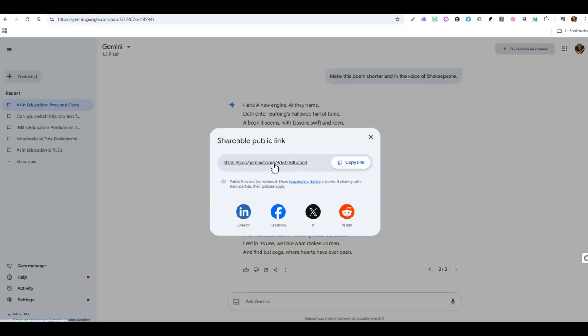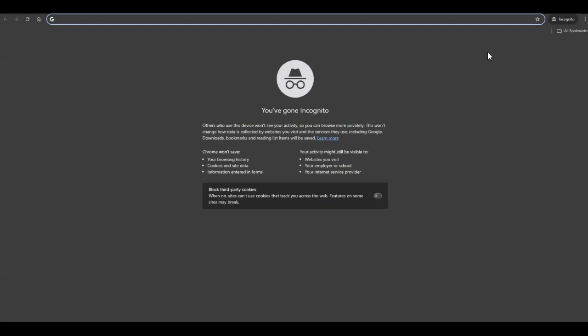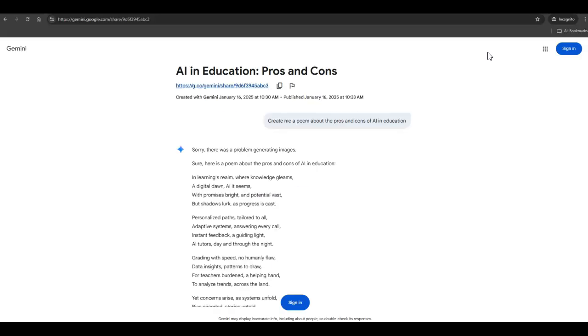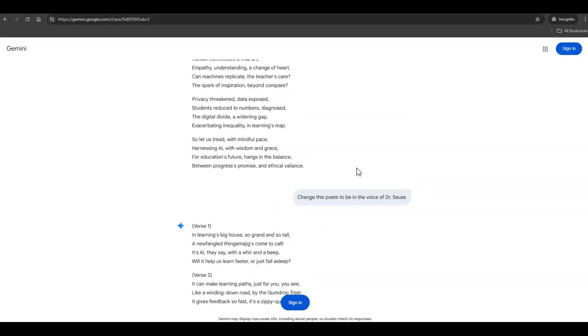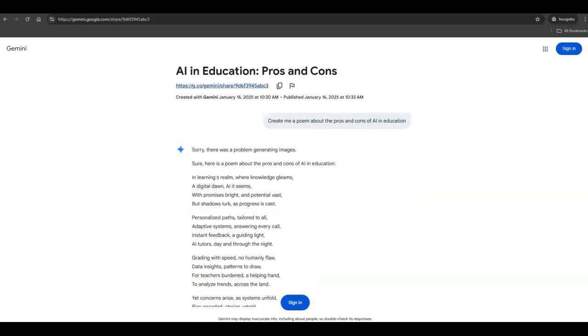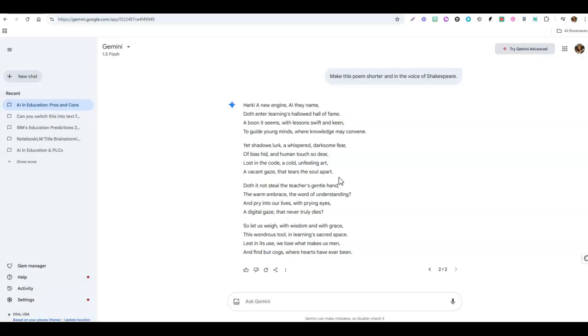I will show you by opening up a new window that this will work for us. And there it is. There's our whole conversation about our poem there. So Gemini looks similar, but different results. When I am working on something, I'll often try a couple of different LLMs to give me an idea of what's going to work best for what I'm looking for.